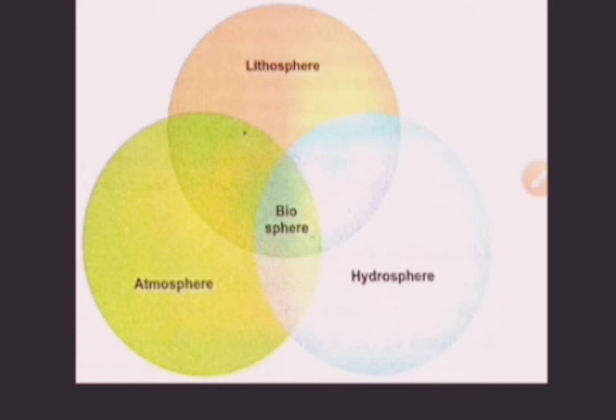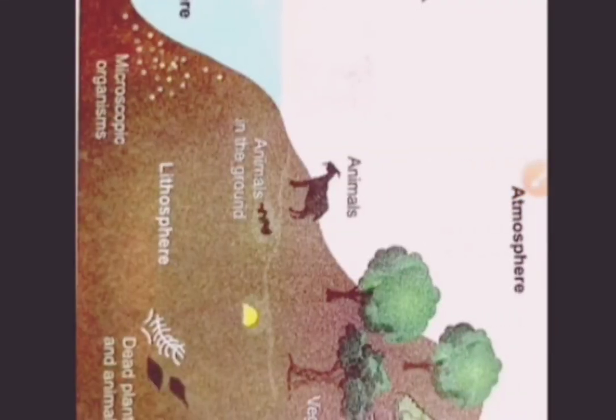Atmosphere, we know well, is made of air, with different gases in it. Lithosphere means landform, made of rocks and land. And the next one is hydrosphere, meaning water. So all these three, atmosphere, lithosphere, and hydrosphere, are making the biosphere. So what is biosphere? I have already told that it is that narrow realm of contact and interaction.